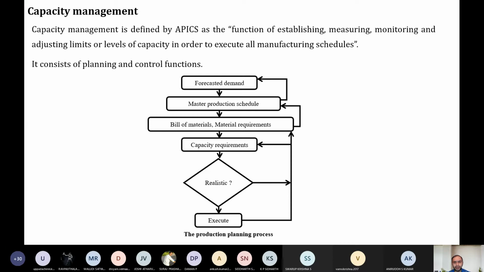Then what is capacity management? It is the function of establishing, measuring, monitoring, and adjusting the limits or levels of capacity in order to execute all manufacturing schedules. That is, based upon the forecasted demand, you will prepare the master production schedule. After preparing the master production schedule, we will be preparing the bill of materials and material requirements. The material requirement planning will basically be done. After preparing the material requirement planning, we are going to do the capacity requirement.